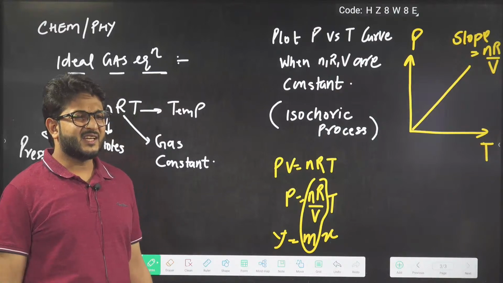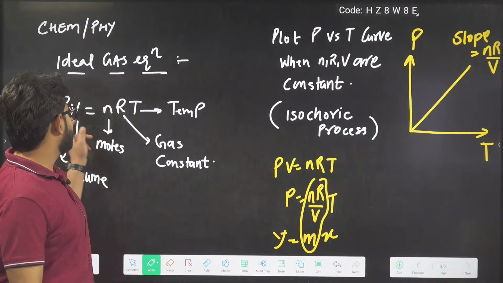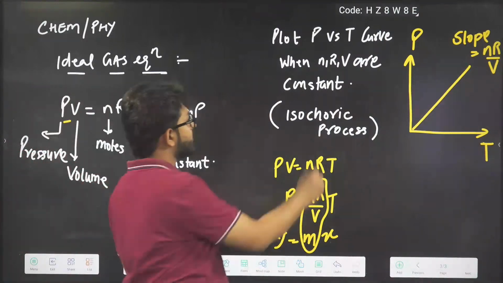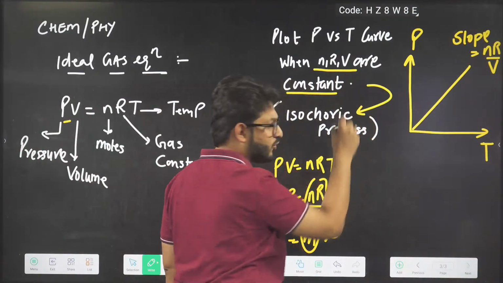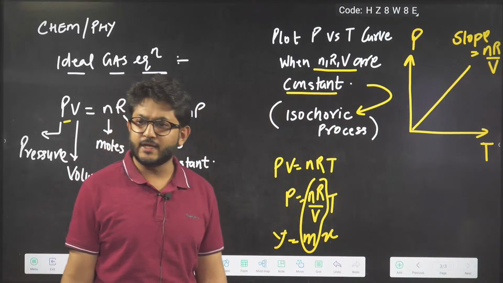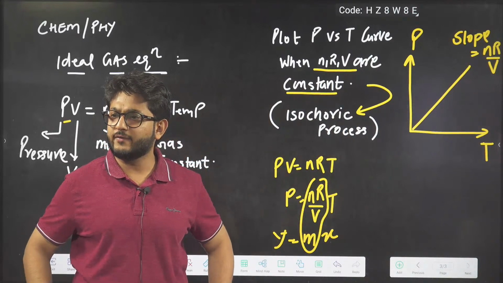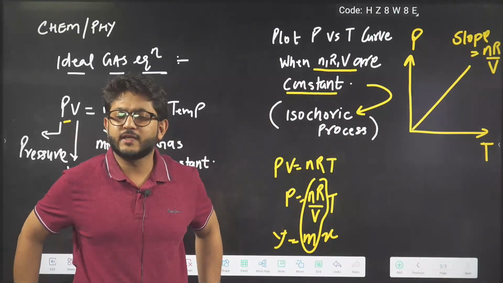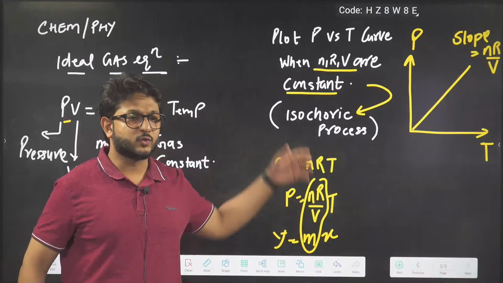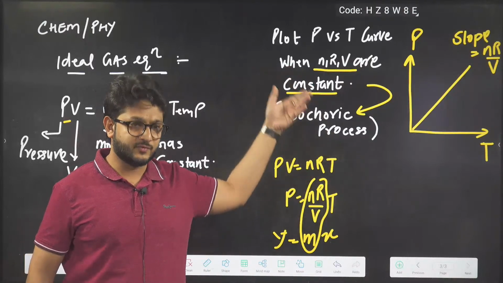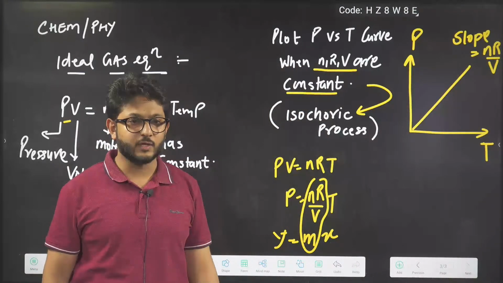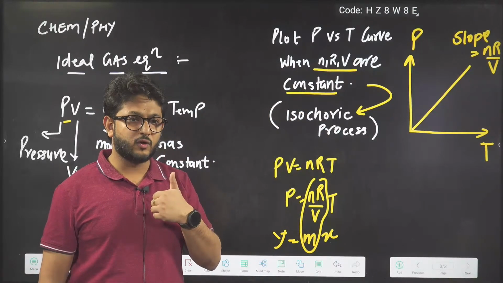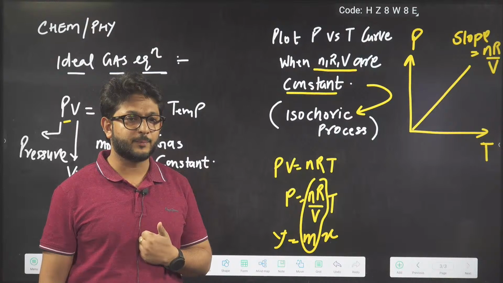So beta, nothing to explain. It's the equation PV equals nRT. Whenever n, R and V are constant, it is known as an isochoric process. You will study it later on. I am just telling you why we are studying straight line equations, so that we understand these details and are able to solve the questions later on. Okay? Clear to everyone how to compare?